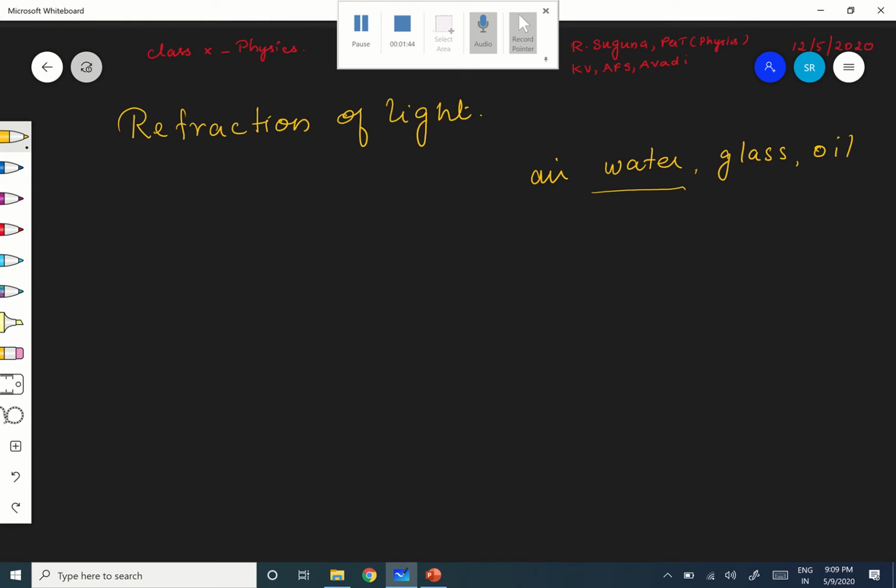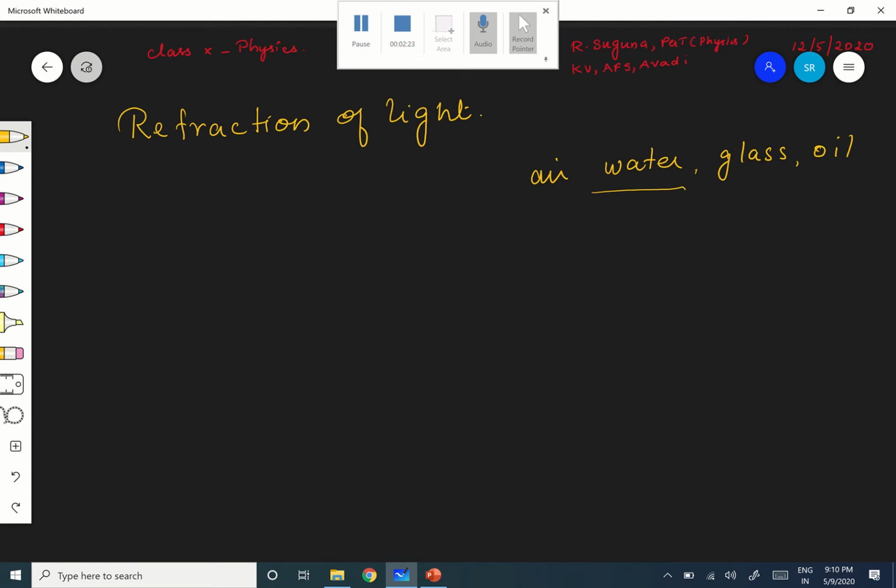But what happens all of a sudden when the light enters from one medium to another medium? When it goes from one medium to another medium, then what happens? For example, air to water or glass to water, whatever, one medium to another medium. What happens? All of a sudden when it enters, it changes its path. It won't be a straight line. It deviates from its original straight line path.